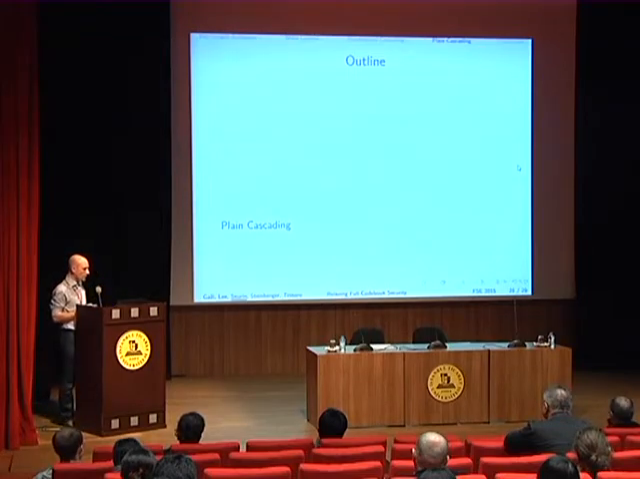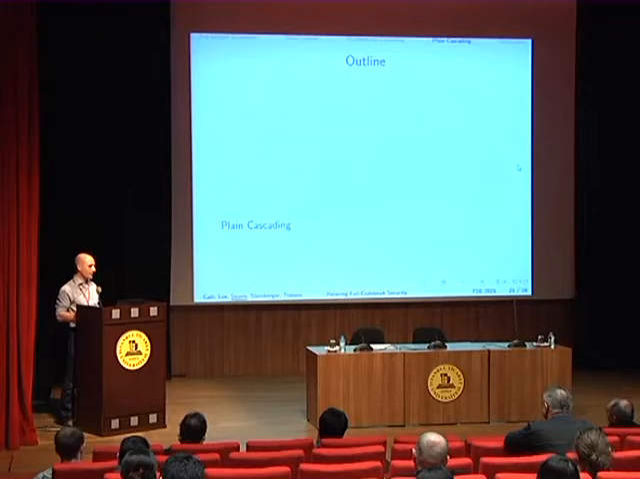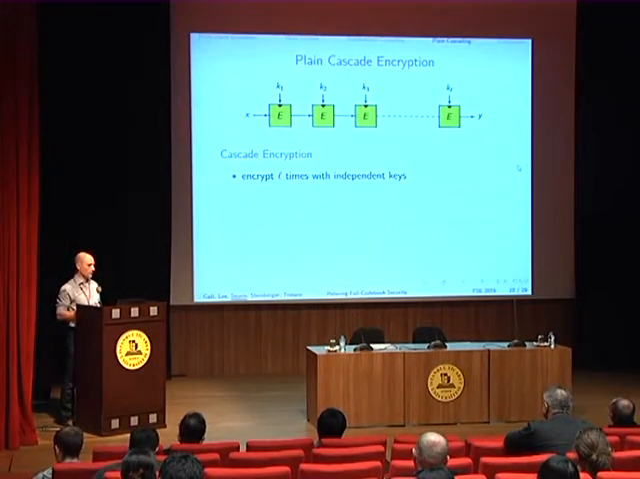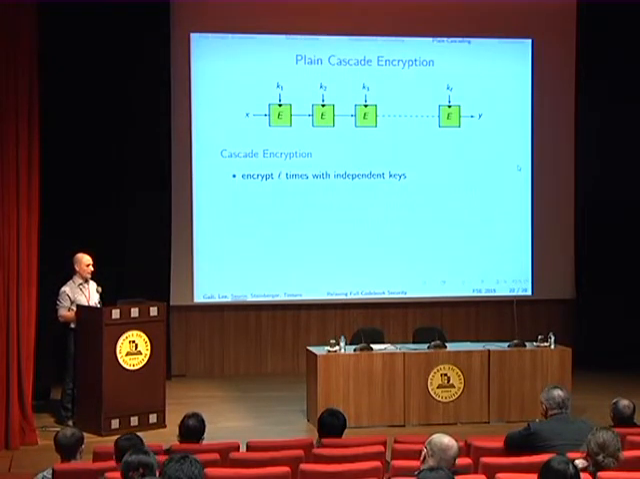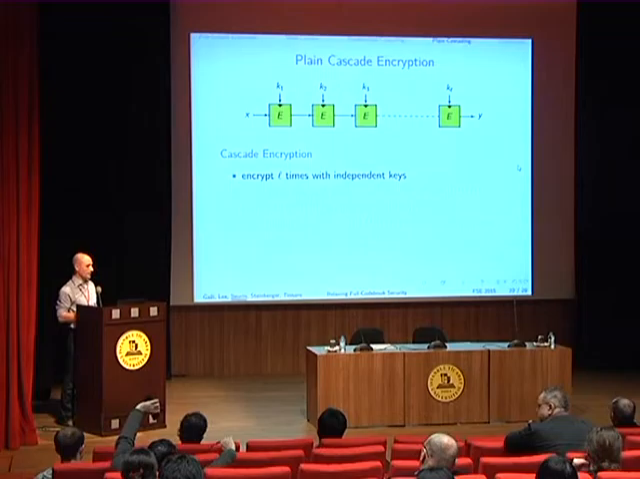So we also have analyzed what we call plain cascading. Plain cascading is also called multiple encryption. This simply consists in encrypting L times with independent keys. Okay, so just apply your block cipher L times with independent keys.